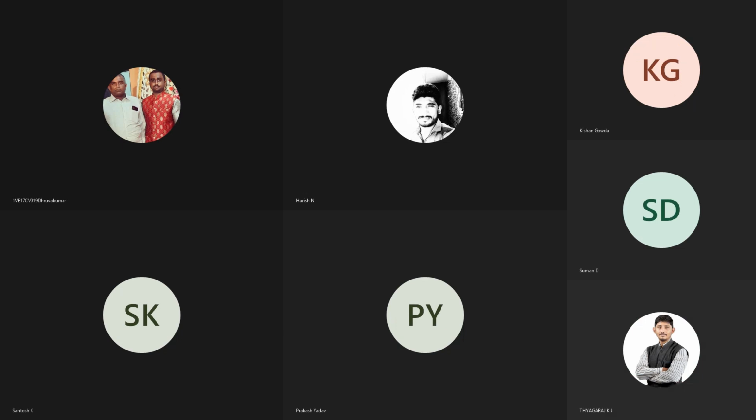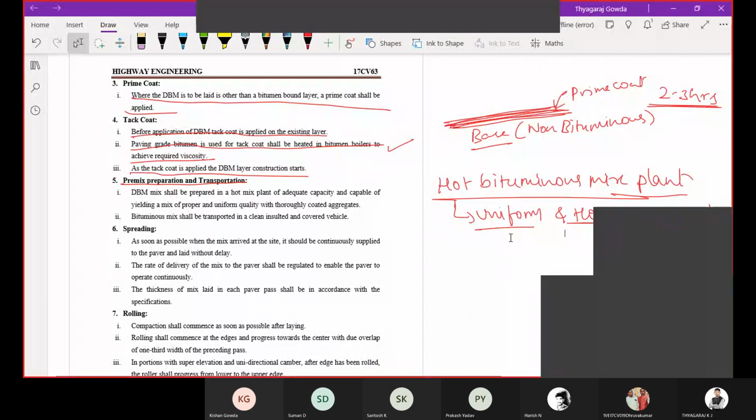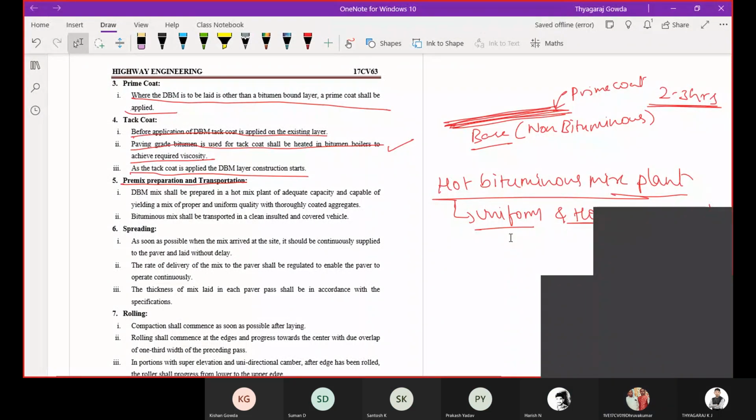Is it clear? Yes, sir. Okay. Now it should produce a uniform and homogeneous mix.